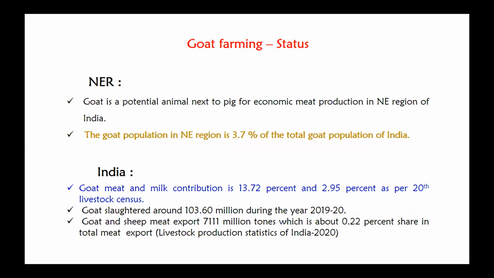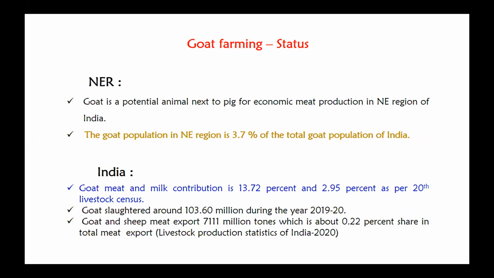As per the status of production, the contribution of goat to our economy is that goat meat contribution is 13.7% and milk is 2.95%, as per the 20th livestock census. Then slaughter is about 103.60 million in the year 1920, which is the highest slaughter compared to other livestock. Combining sheep and goat, meat export is about 7,111 million ton, which is about 0.22%